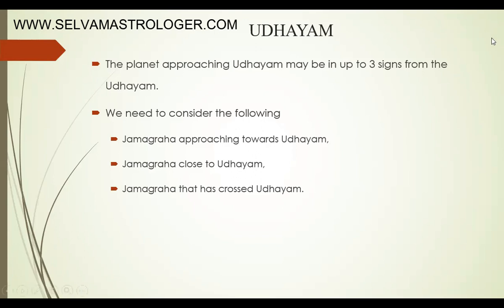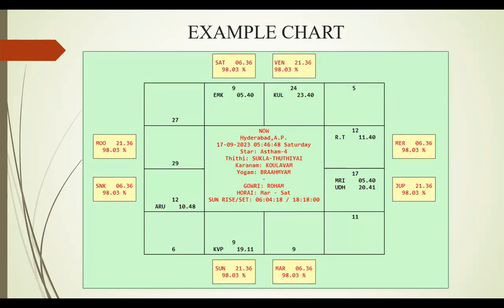So the planet which has crossed the Udayam also needs to be considered in some of the cases. That is also very much important. We need to note that also. We will explain what these 3 things will indicate in the Prasannam. Example chart.